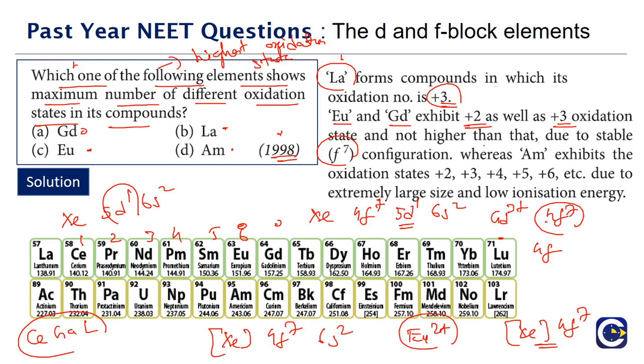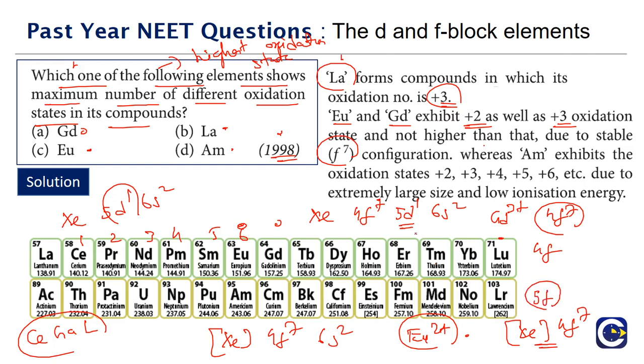So while europium and gadolinium can show both +2 and +3, generally the most stable one will be where they have the 4f7 structure. Means for europium it is +2 that is going to be more stable, for gadolinium it will be +3 that will be more stable. Whereas if you look at americium, americium is an element in the 5f series.